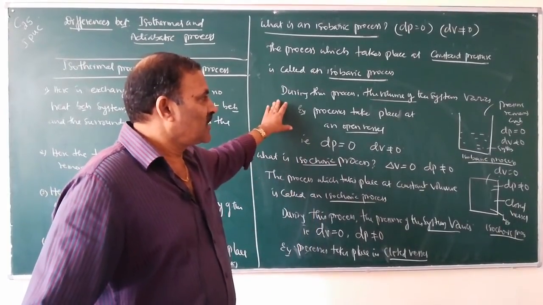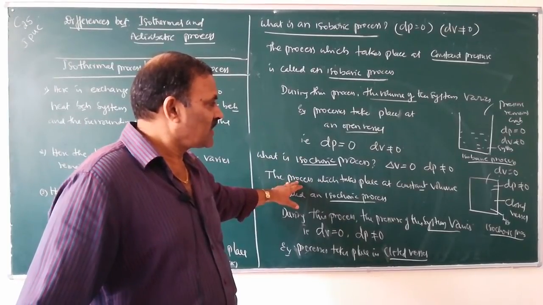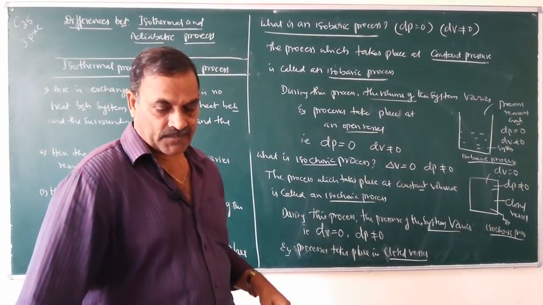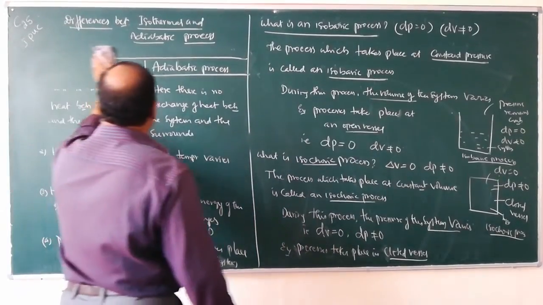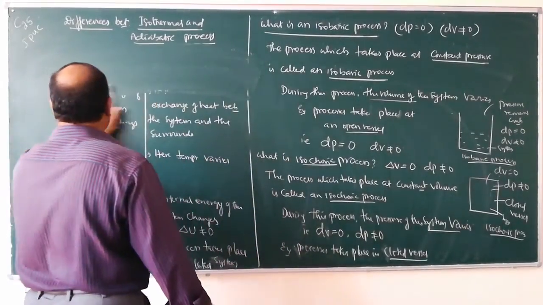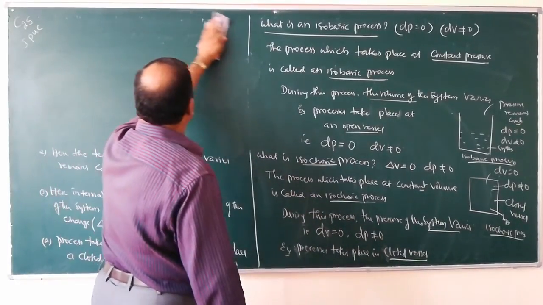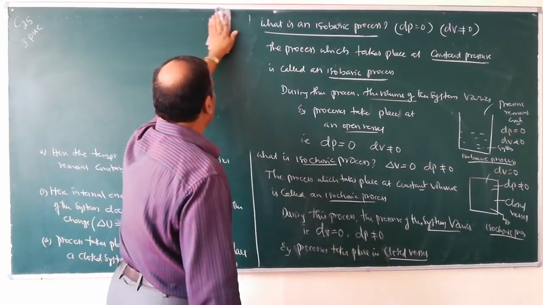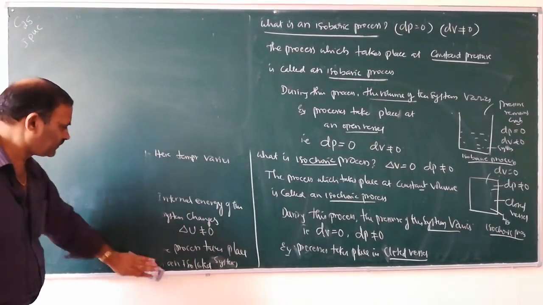Isobaric process takes place in an open vessel. Isochoric process takes place in a closed vessel. So this is about isobaric process and isochoric process. Now we will study what are reversible and irreversible processes.